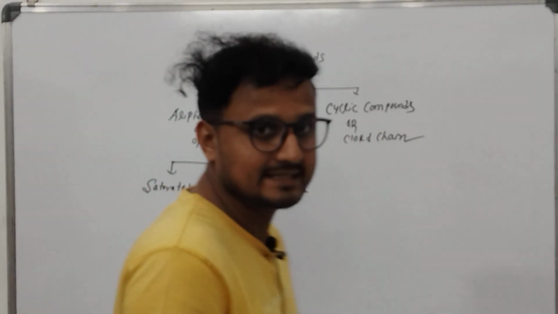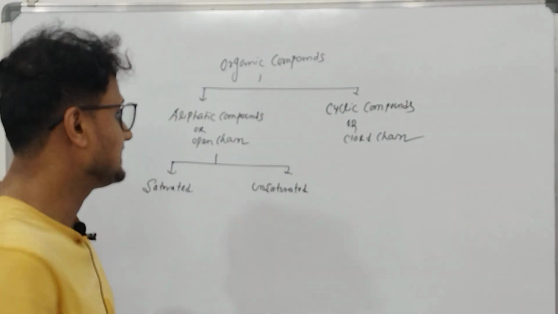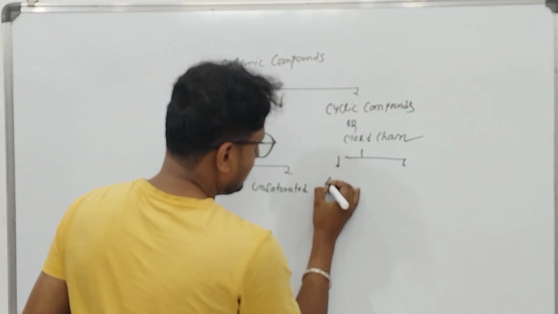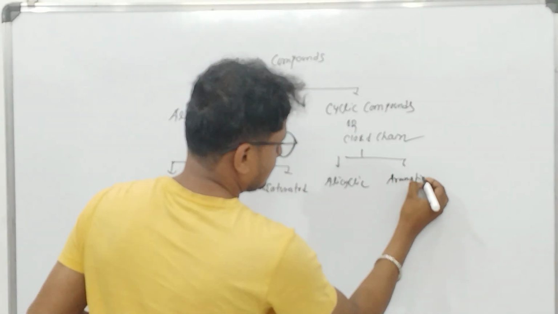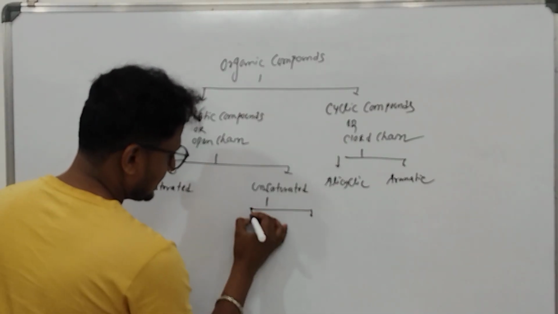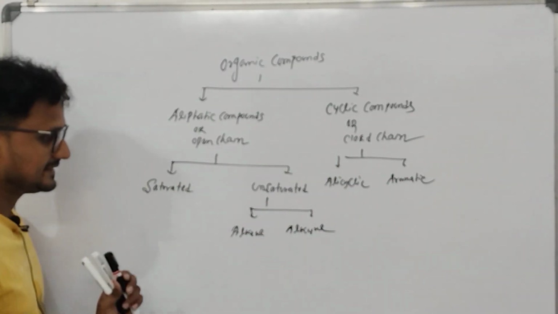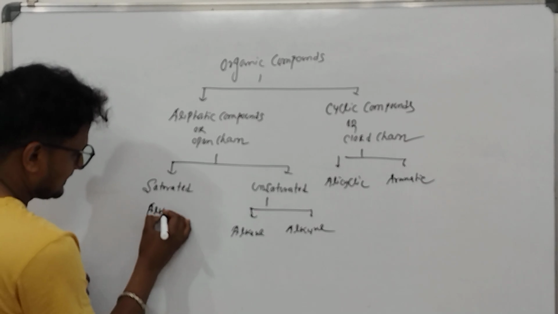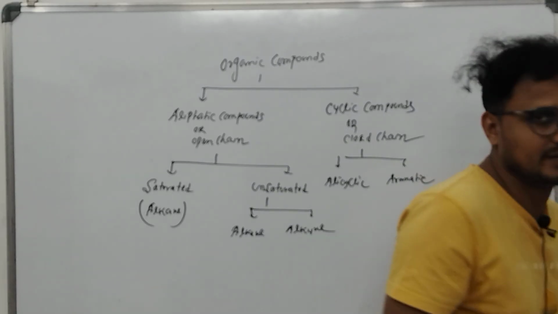Next, the closed chain compounds can be again classified as alicyclic compounds and aromatic compounds. This unsaturated can be classified as alkene and alkyne. The saturated is classified as alkane, this is only the alkane. So this is the whole classification of organic compounds.